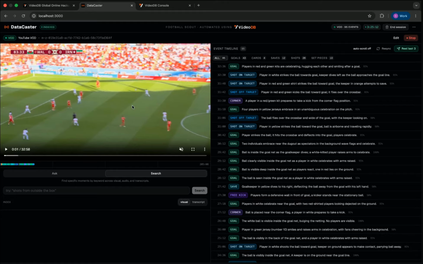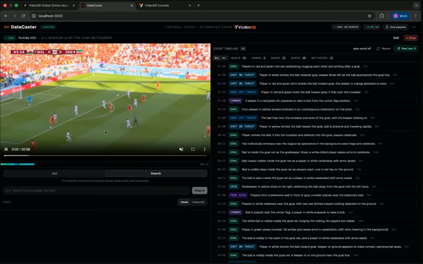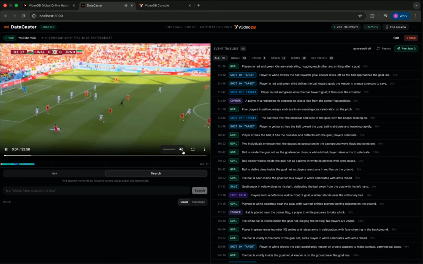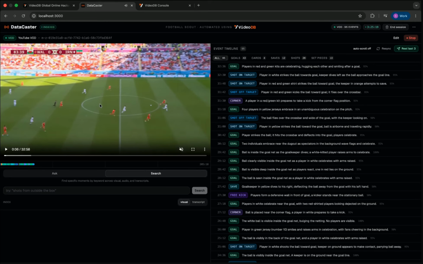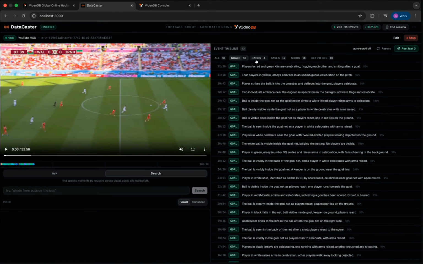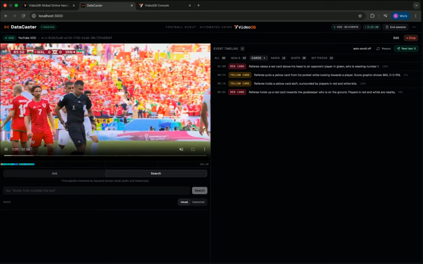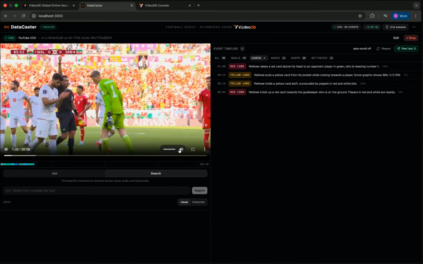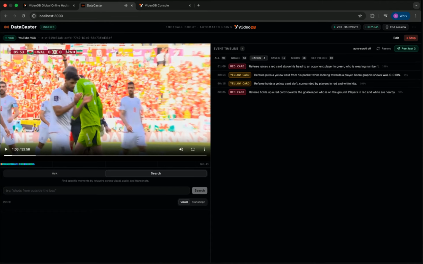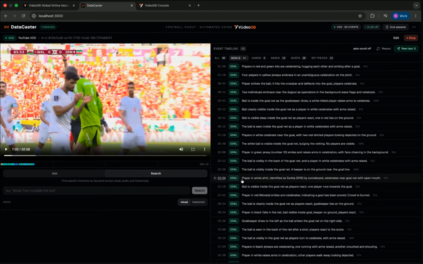Okay, so the video is here, and we can see this is a preview. Let me check. Yep, this is a preview, and let's stop it. On the right side, we have this event timeline. We have all the events like goal, then shot on target, and we can filter them as well. Plus, these are all clickable. If I want to see this red card, I click on it and it shows this event. Okay, this player gets a red card. I can do the same thing for all of these.